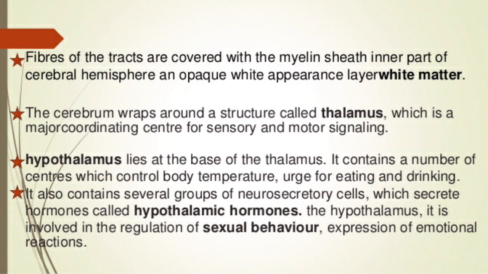The cerebrum wraps around a structure called thalamus, which is a major coordinating center for sensory and motor signaling. Hypothalamus lies at the base of the thalamus. It contains a number of centers which control body temperature and the urge for eating and drinking. It also contains several groups of neurosecretory cells which secrete hormones called hypothalamic hormones. The hypothalamus is involved in the regulation of sexual behavior and expression of emotional reactions.